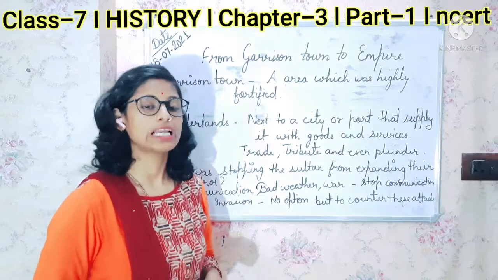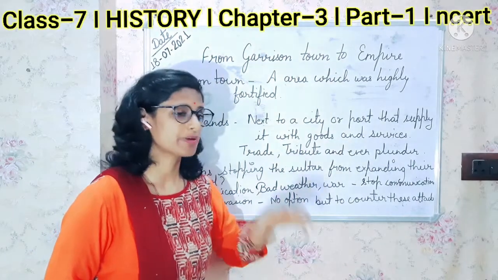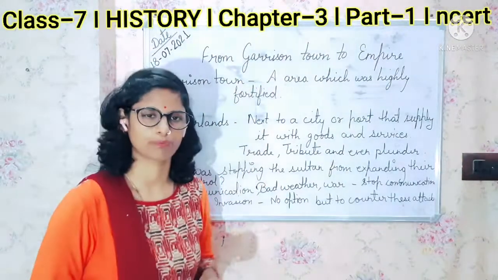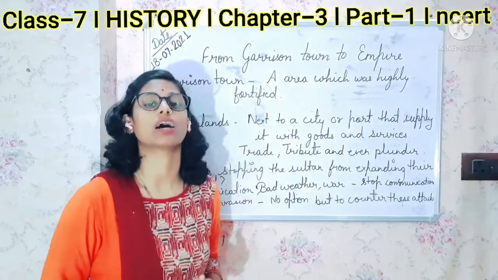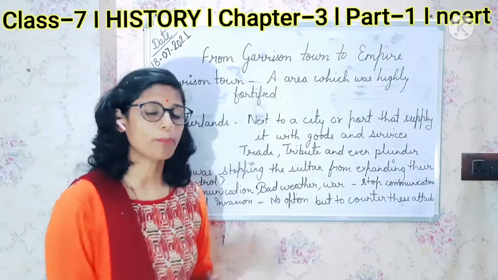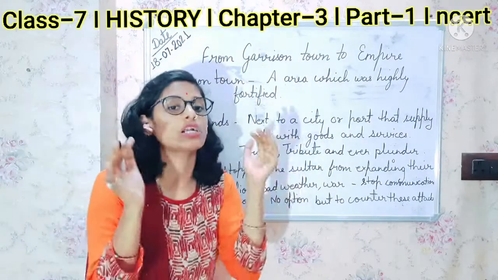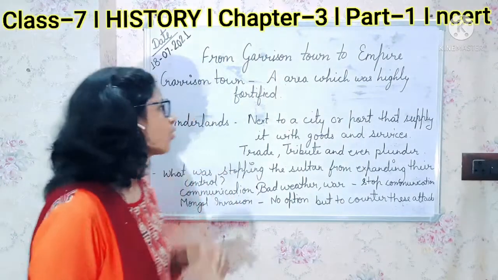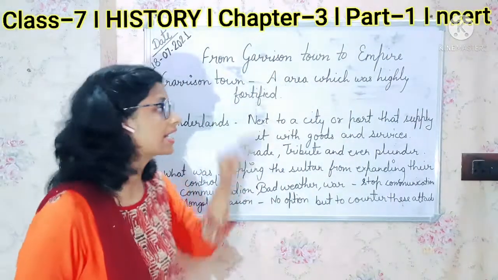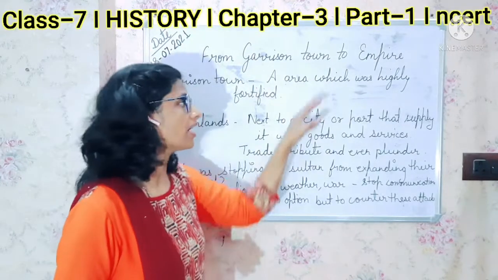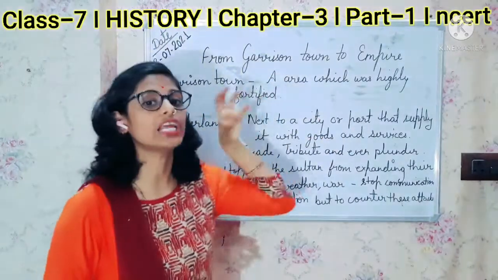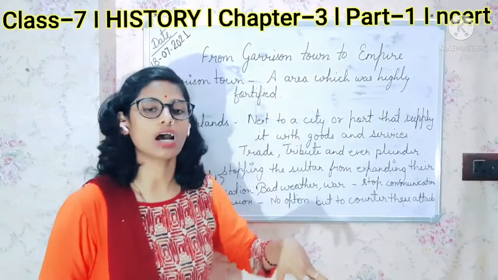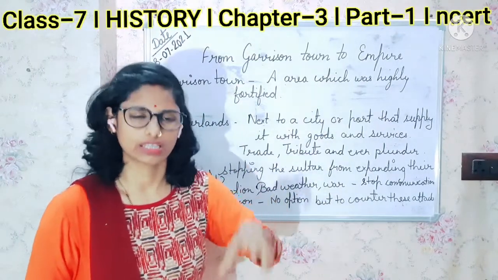So now let us discuss the expansion of the Delhi Sultanate from garrison town to empire. How did the Delhi Sultans expand their empire from a very small garrison town to the whole country? Let's first discuss what a garrison town is. A garrison town is an area which was highly fortified, where soldiers were deployed, and where the Sultan himself lived.